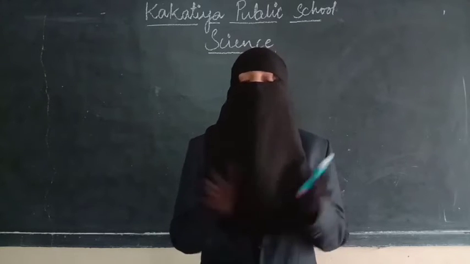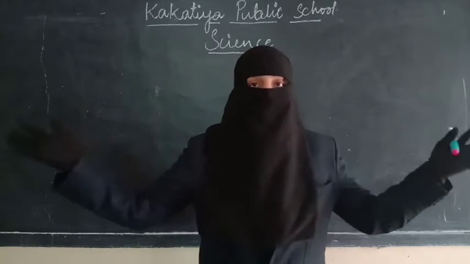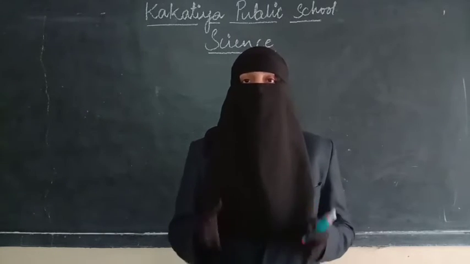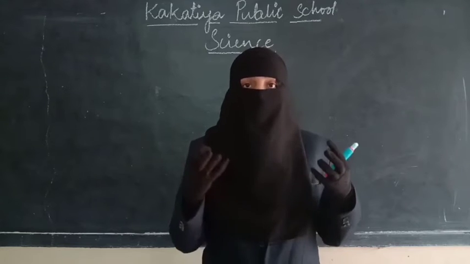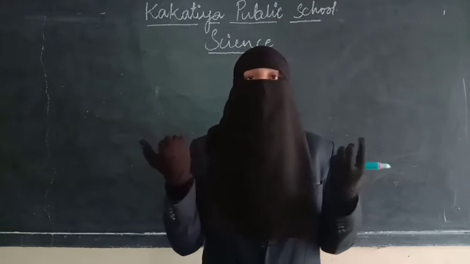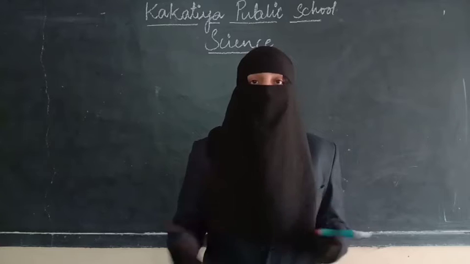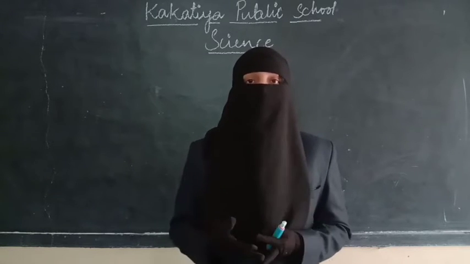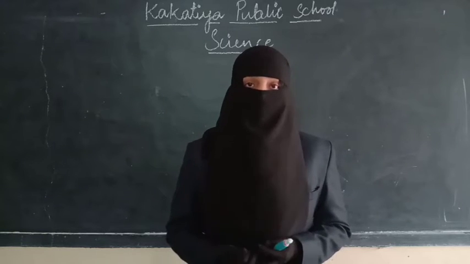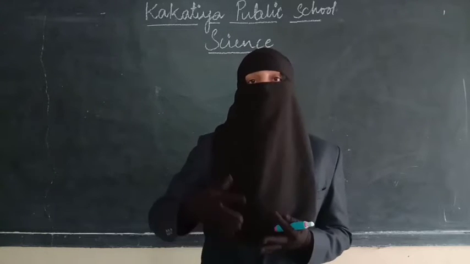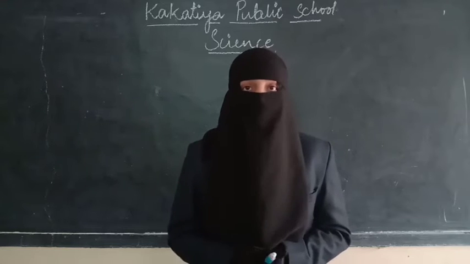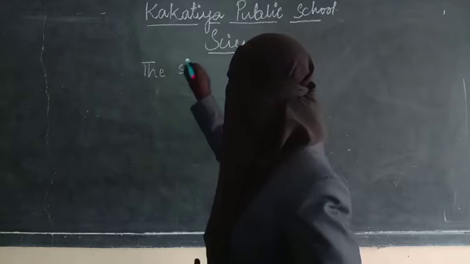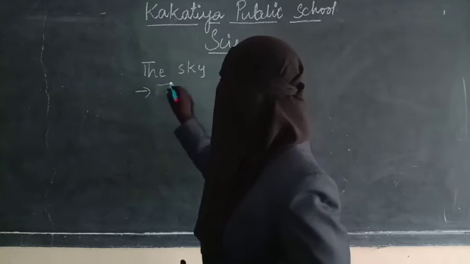So the sky which looks small is actually not small, it is very vast. Vast means very big. It is continuous, and we are exploring the sky more and more. In the sky we have all these heavenly objects. Heavenly objects means those which are present above our planets. Some of the heavenly objects present in the sky are the stars.